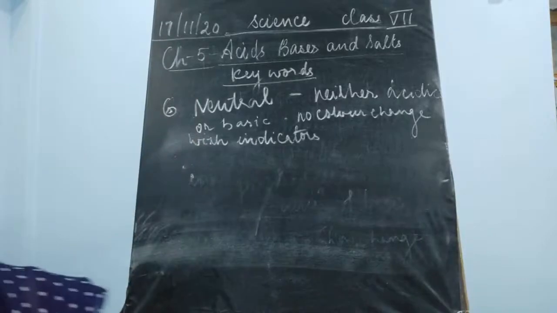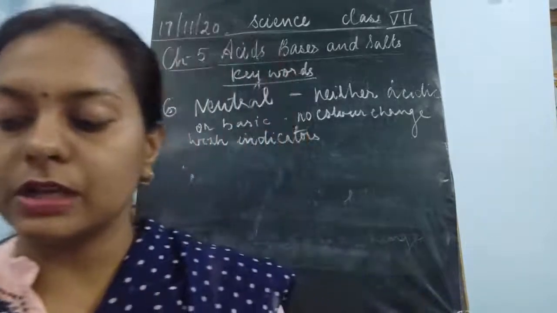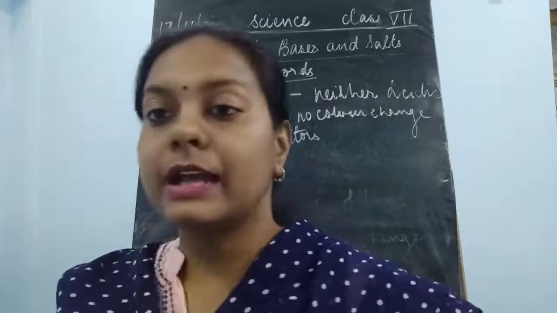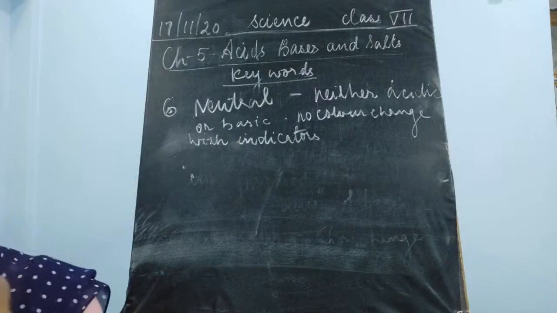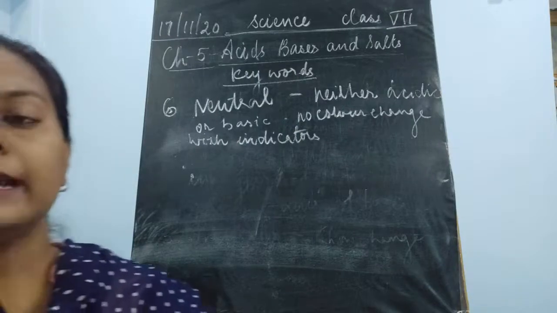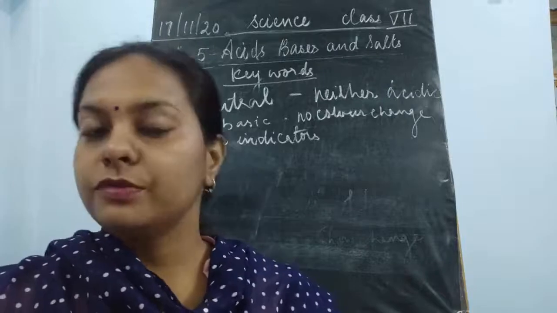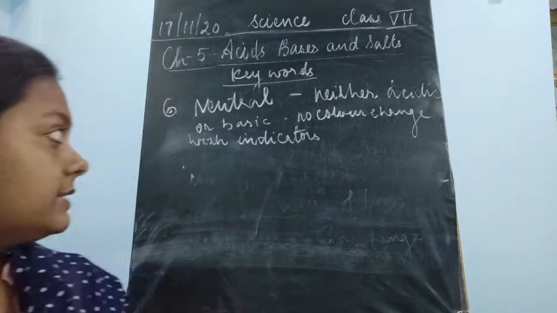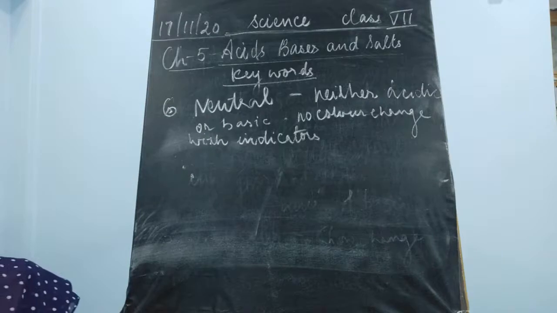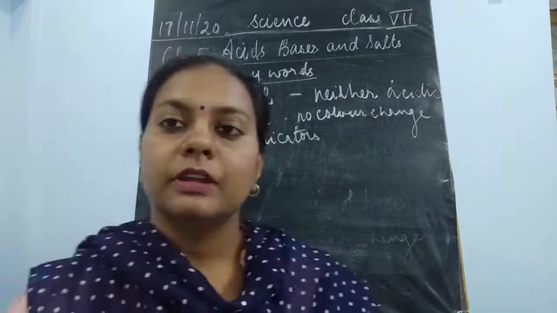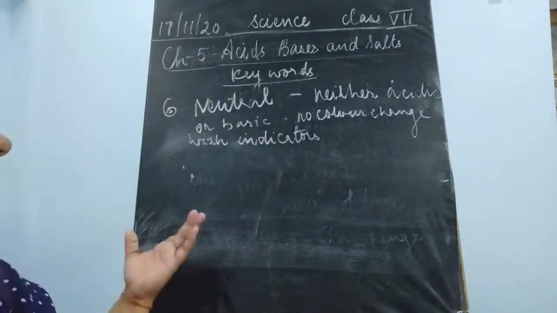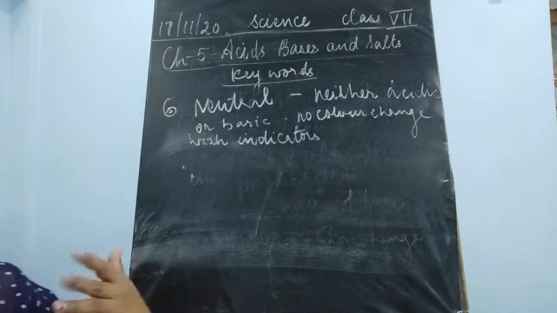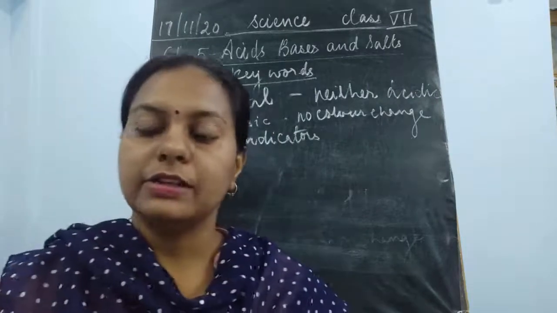All those substances which are neither acidic nor basic in nature, which do not show any color change with indicators, are known as neutral substances. Like water: distilled water is a neutral substance, it has a neutral pH. So those substances which are neither acidic nor basic are known as neutral substances.